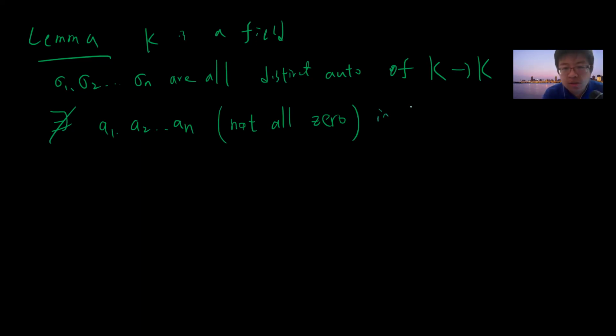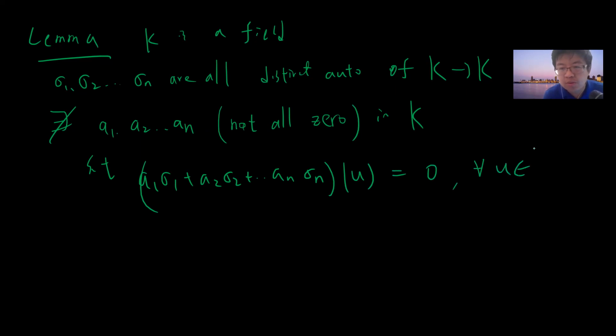such that the coefficients lie in K and a1 sigma 1 plus a2 sigma 2 plus up to an sigma n, acting on u, equals 0 for all u belonging to K. So this is like a no-go theorem: you cannot find n numbers, not all zero, such that a linear combination of these automorphisms acting on u is 0.